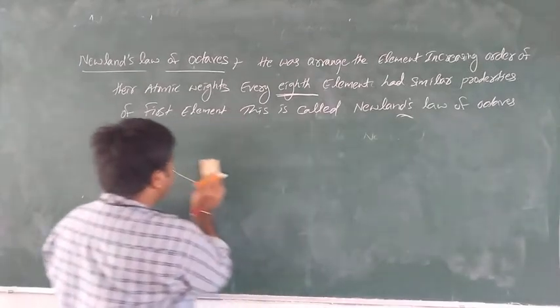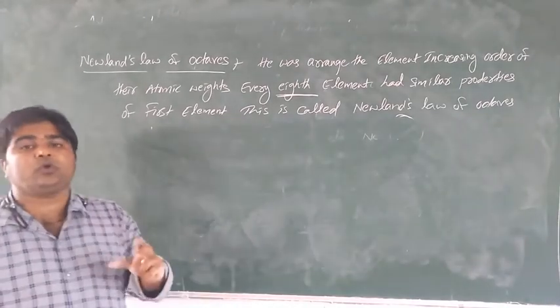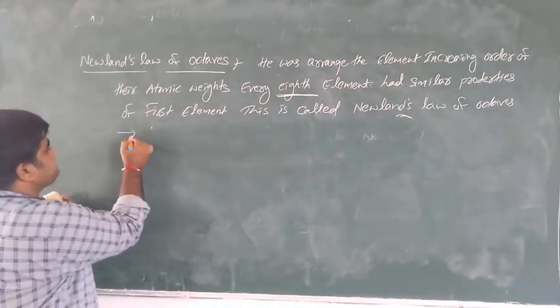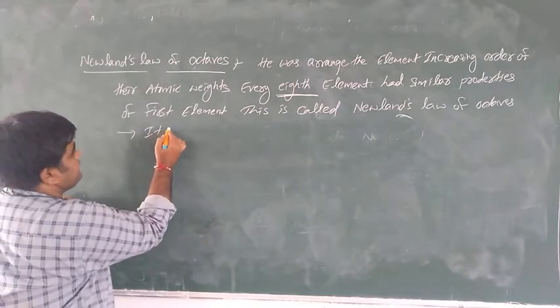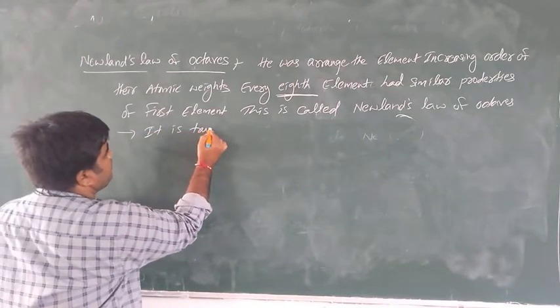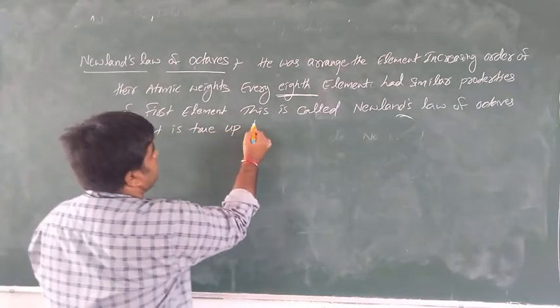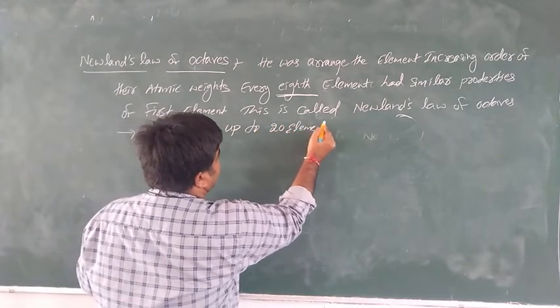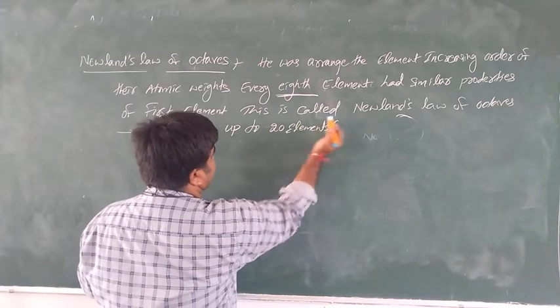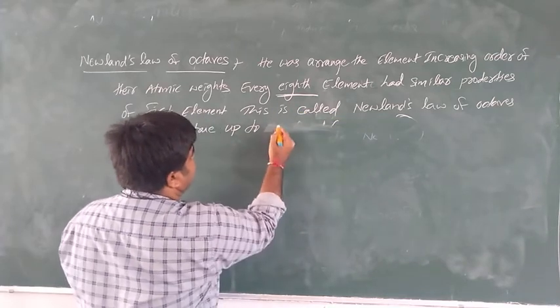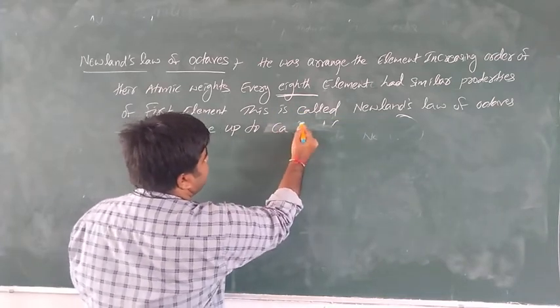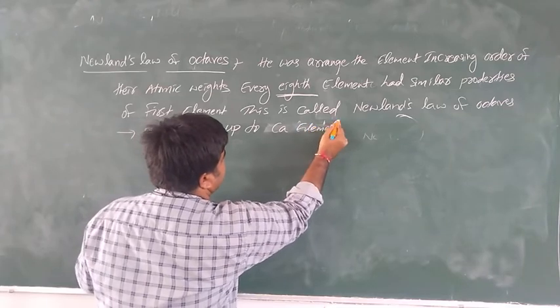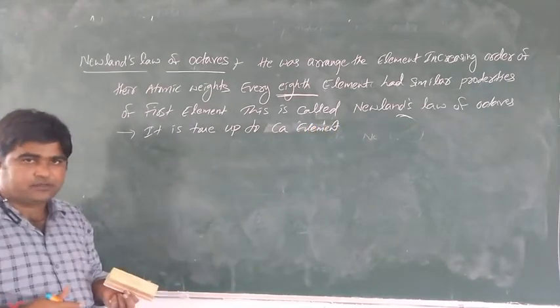But it is true only up to 20 elements, that is, up to atomic number 20, up to calcium.